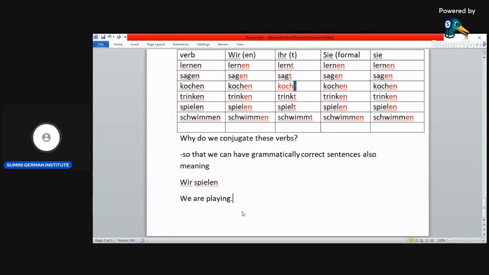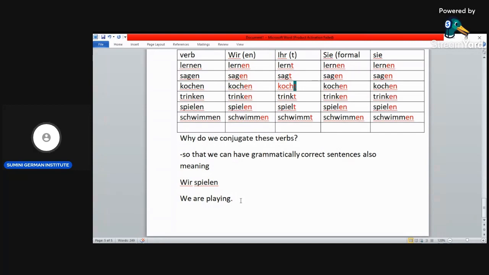We are playing. In English, we have how many words? 3 words. We are playing. In German, you have 2 words. Wir spielen. We have the subject and the verb. Okay, what is we in German? You write. What is are in German? You write. What is playing in German? No. So, what we have learned here, it has meaning. Okay, it has a very strong meaning.